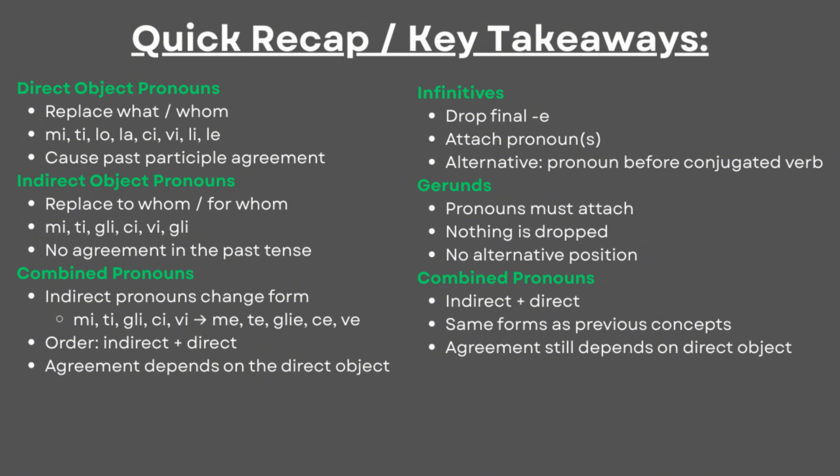In conclusion, Italian object pronouns can feel very hard because they're compact and flexible, but once you understand what's being replaced, the system will become predictable and simple.